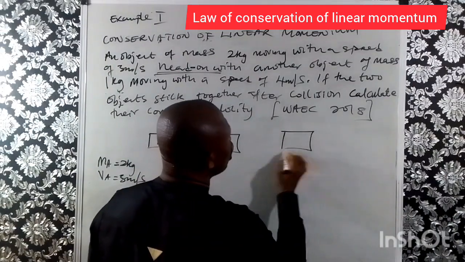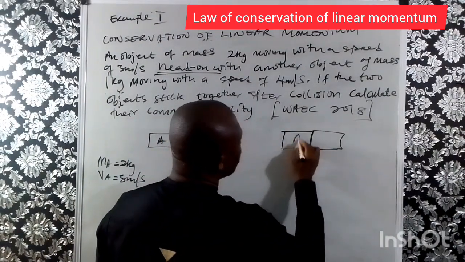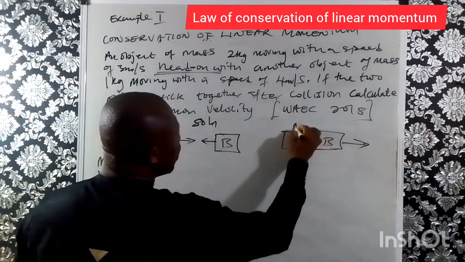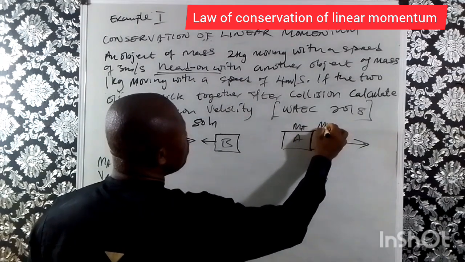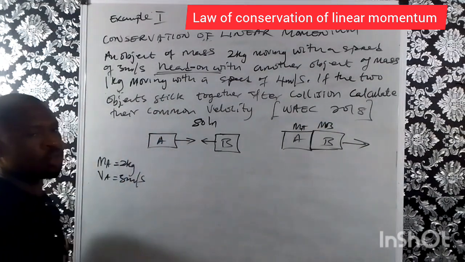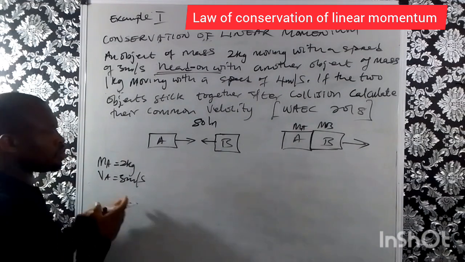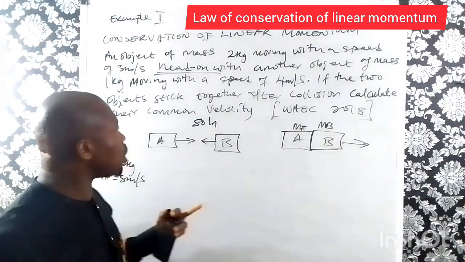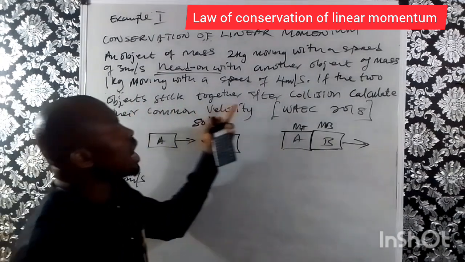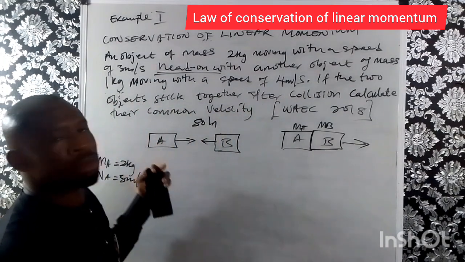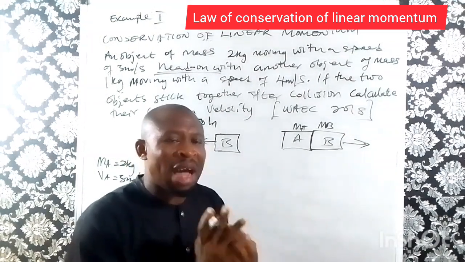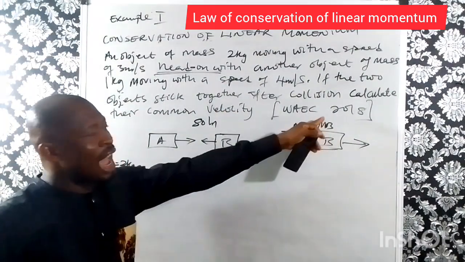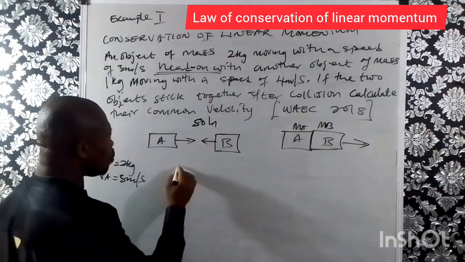Now, after collision, the 2 bodies stick together, A and B, and move off. Since they move off, we have MA and MB moving with a common speed. So in other words, before collision, those 2 bodies are moving in the opposite direction. Now if they stick together and move after collision, that means after collision, the 2 of them have moved together in one direction. That means before collision, different directions. After collision, one direction.